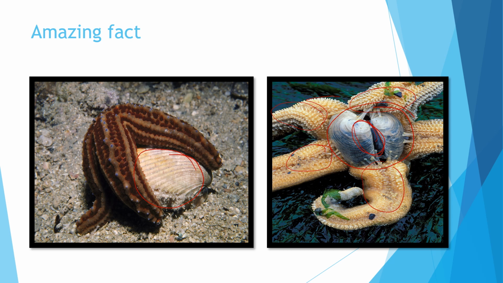So the starfish takes out its stomach, ingests that stomach inside, and takes the soft part inside its stomach, and slowly it digests, and then only the absorption happens inside the body of the starfish, and it is getting nutrition from its prey. So this is an amazing fact, and this is how the starfish feeds on sea organisms which have a calcareous hard shell. Okay, so now we will move on to the next one, that is other things in digestion.